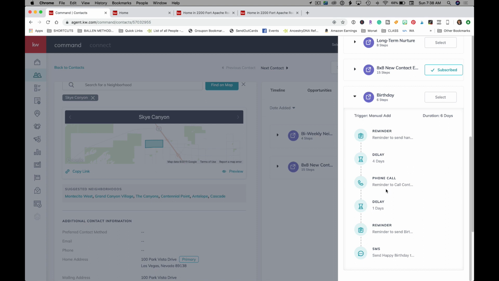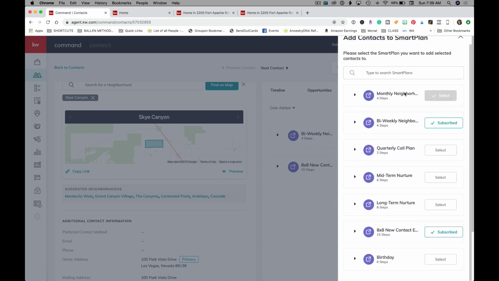All right. And then we have phone call, and then delay, and then reminder and delay, send SMS. So none of this is automated. These are all showing up in your task list at this point. So that's cool. I think a cool thing would be if we have the person's social media set up that the birthday plan would also send them a happy birthday message, or post something on their wall. I'm hoping that's something that's coming, but that would be cool.